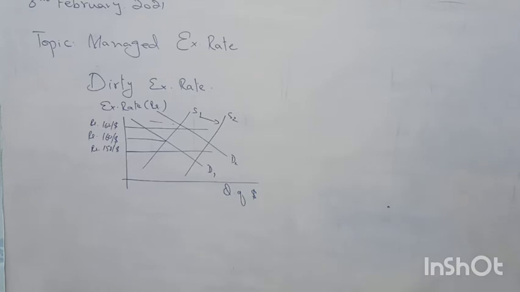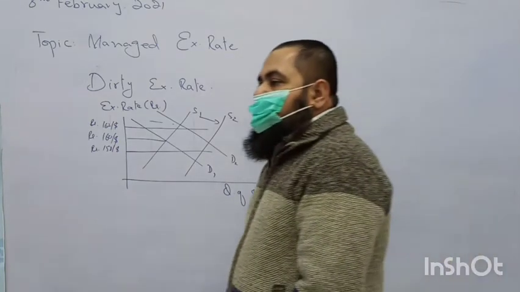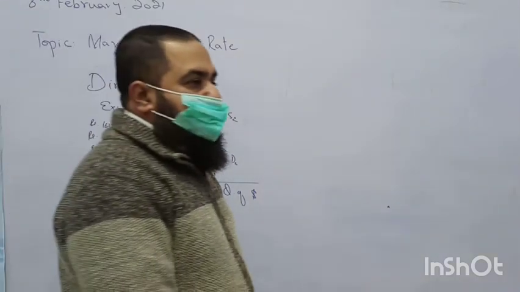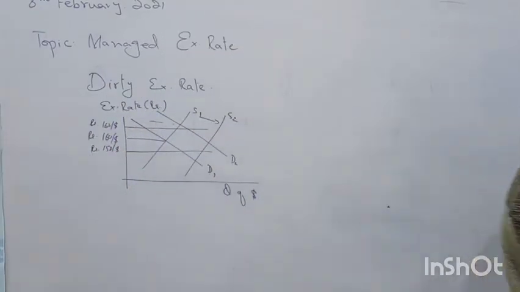It is not fixing the value of foreign currency, but it is managing the exchange rate by using the market forces of demand and supply. The central bank becomes either a buyer or seller of foreign exchange in the market because it is going to manage the exchange rate within these two limits. Clear? It's not a problem. Should I go ahead? Managing the exchange rate is finished.